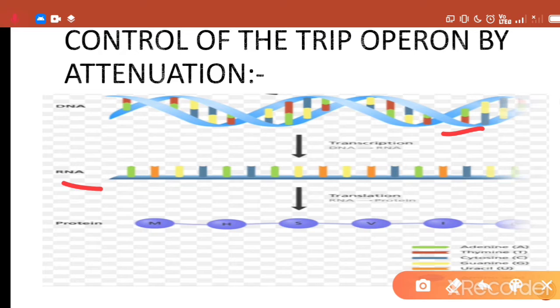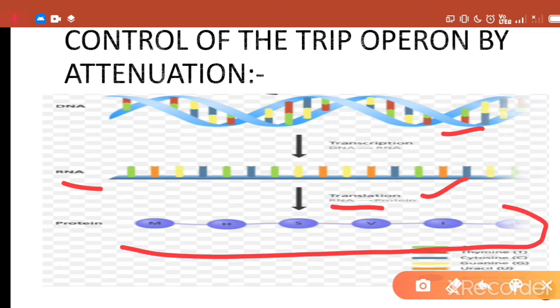This mRNA along with the ribosome, the protein factory of the cell, and tRNA that will transfer amino acids to the ribosomal peptidyl subunit to form a polypeptide chain, results in the formation of protein through a process known as translation, and results in the formation of a polypeptide chain.